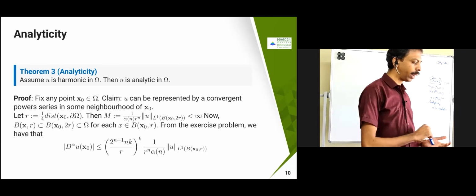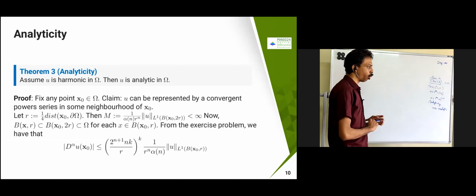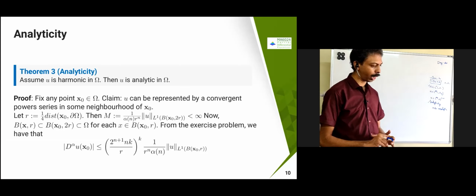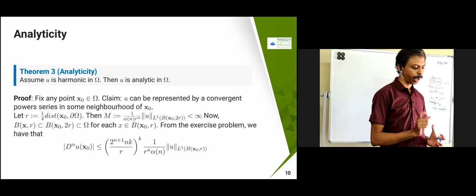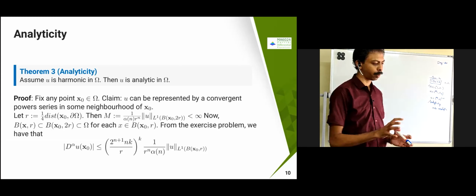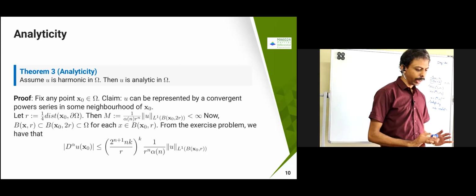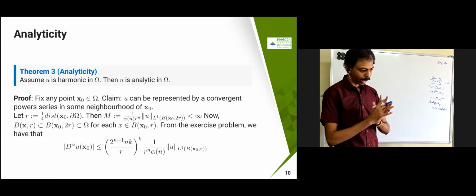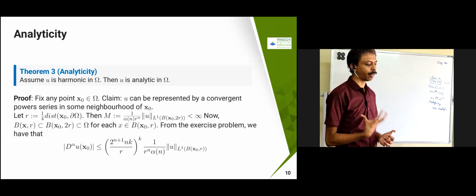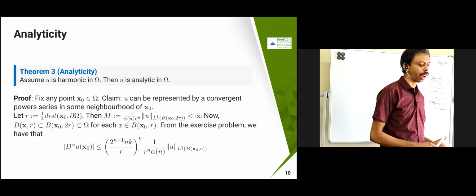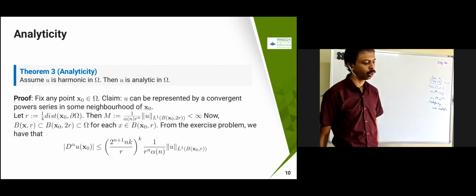For this, what we need to prove is that, suppose I pick some x0 belonging to Ω, there exists a neighborhood in which a convergent power series exists. It is almost like a Taylor series we are trying to prove over here.